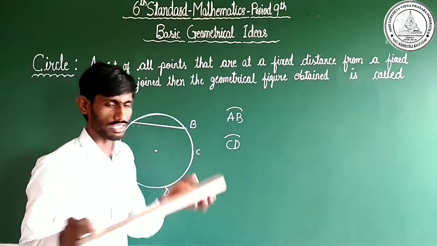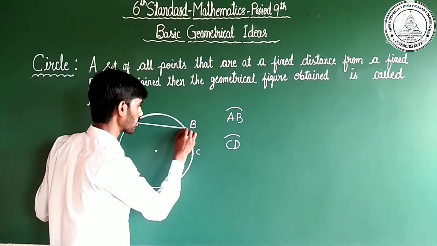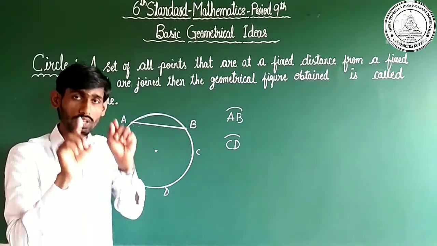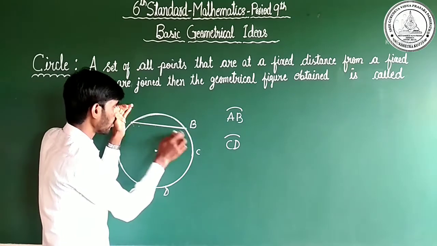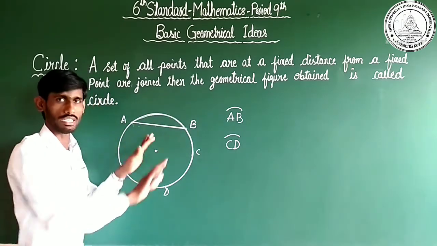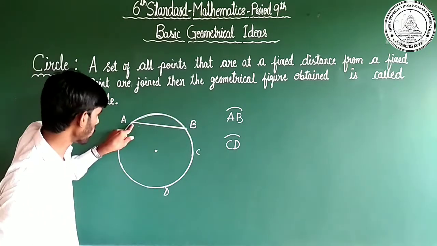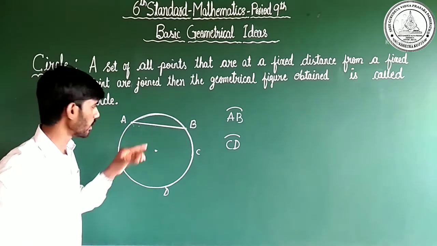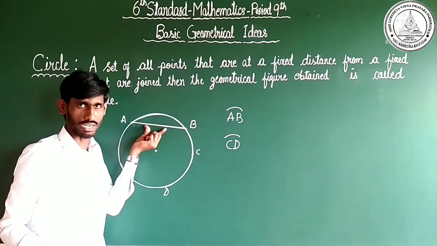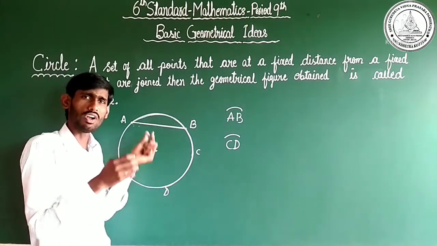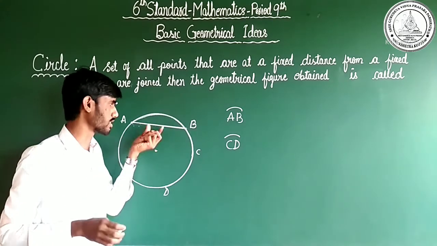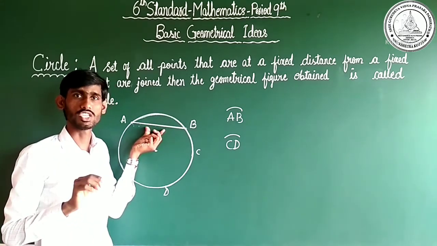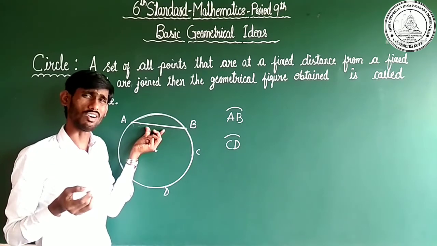Yes, I have joined point A and point B. Now you only observe from here to here. Don't observe any other area. Just observe AB. Dear children, AB is a line segment. We call it by a special name. This we call a chord. C-H-O-R-D, chord. What is a chord?